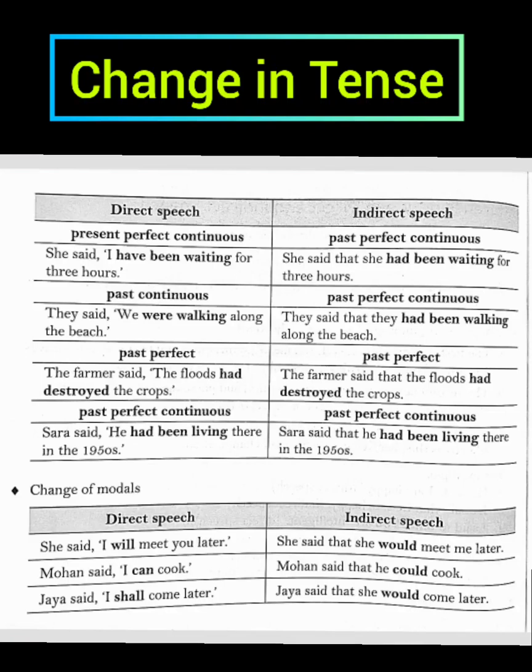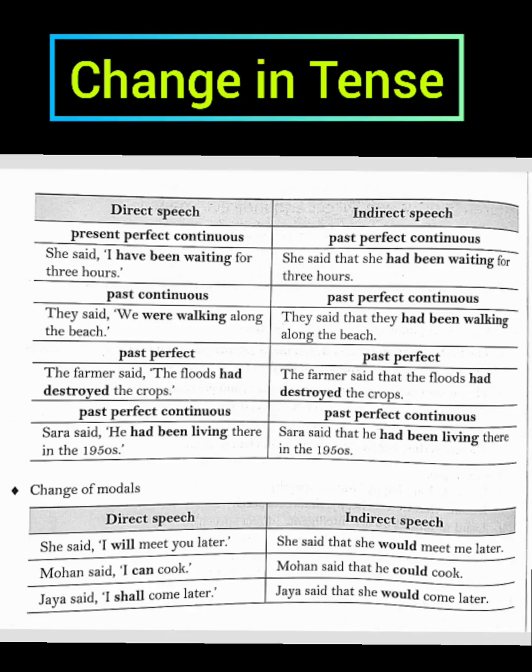Can you note that all these tenses are changing into their alternate tenses, isn't it? Present perfect is changing into past perfect. So, example, she said, I have been waiting for 3 hours. So, how can we change this? She said that she had been waiting for 3 hours, right? So, can you note here? She said, I have been waiting. Now, this I we have to change according to the subject. So, she said that she had been waiting for 3 hours.